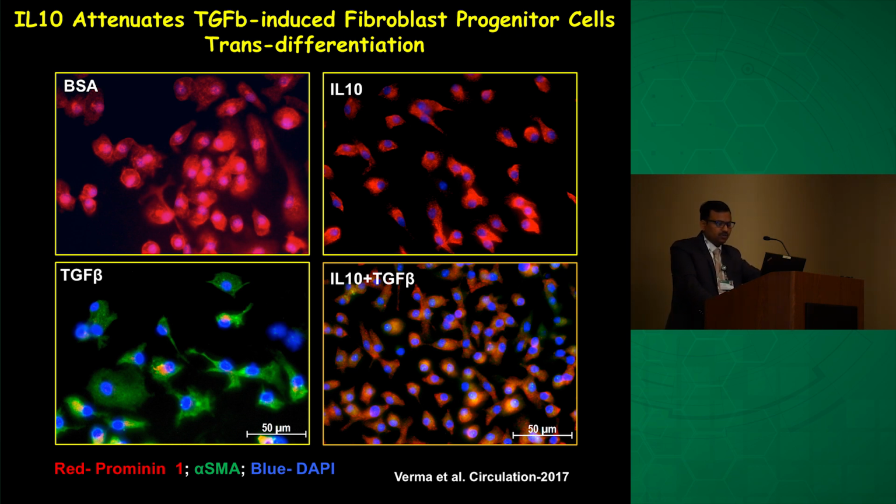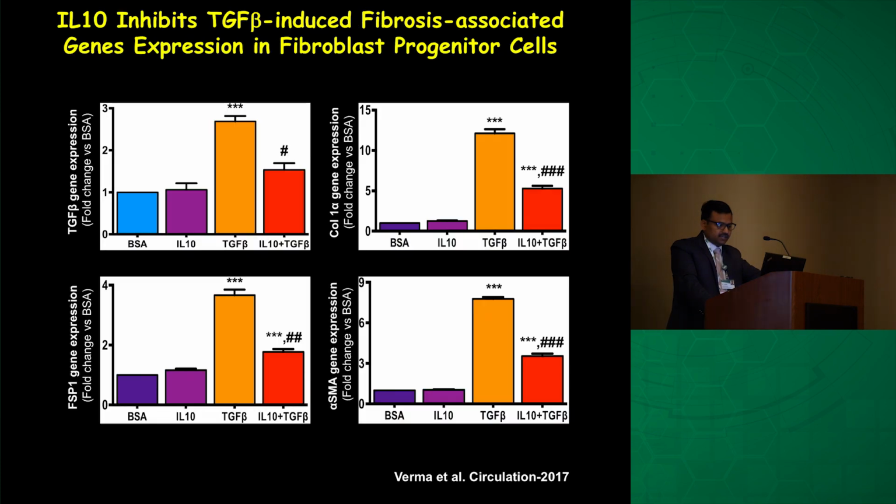However, in the cells which were co-exposed to IL-10 together with TGF-beta, differentiation was significantly inhibited. Further, fibrotic gene expression was significantly inhibited in the cells co-treated with TGF-beta and IL-10. So these data clearly indicate that IL-10 not only inhibits their mobilization into the myocardium, but also inhibits their differentiation to become myofibroblasts.